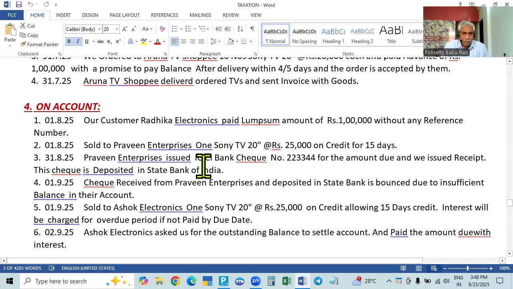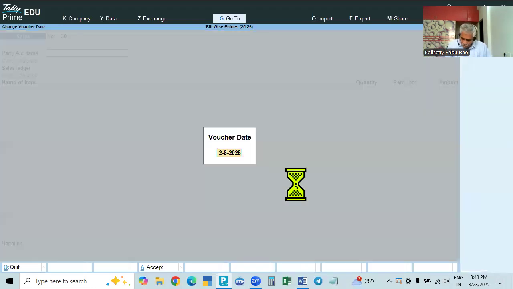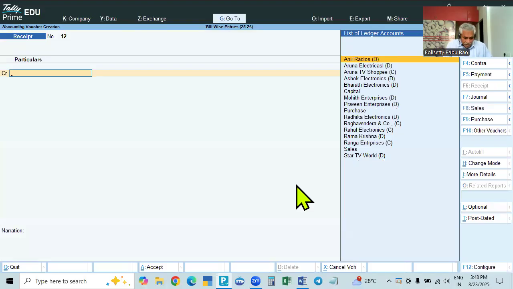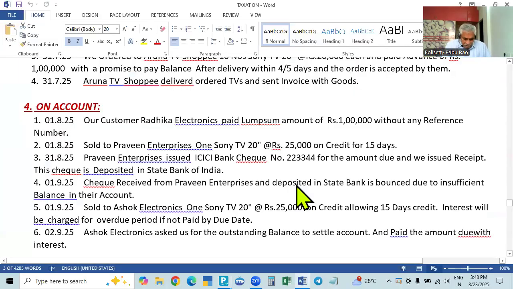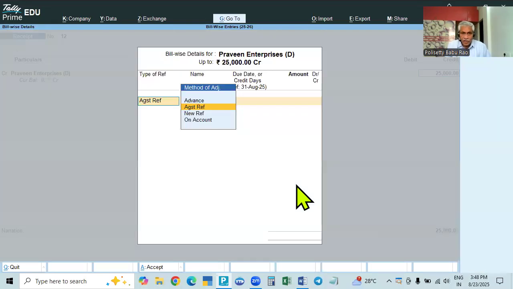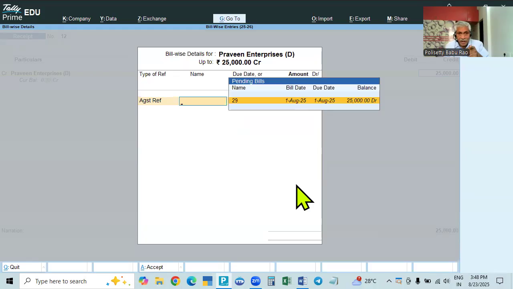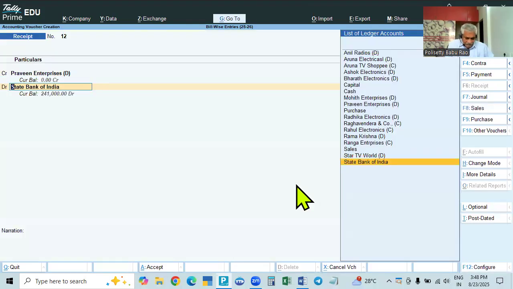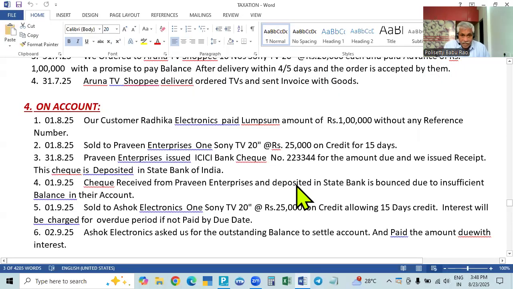Now we received the money on 31st August. So the receipt is taken, Praveen Enterprises, 25,000 rupees, the amount due received against bill number 29. We received it through an ICICI Bank check.